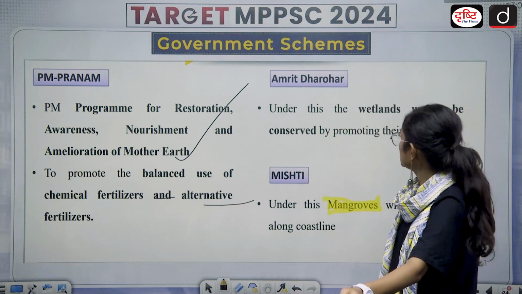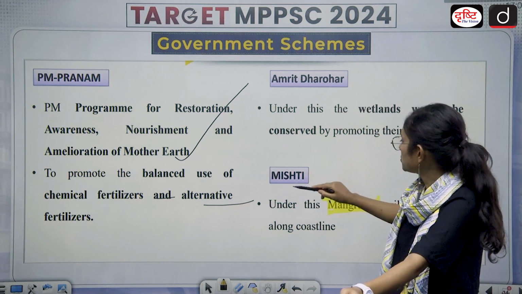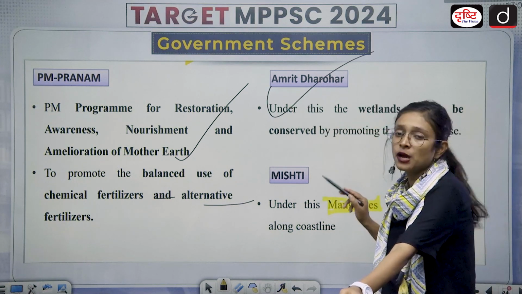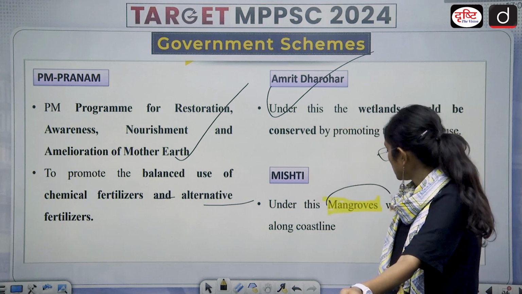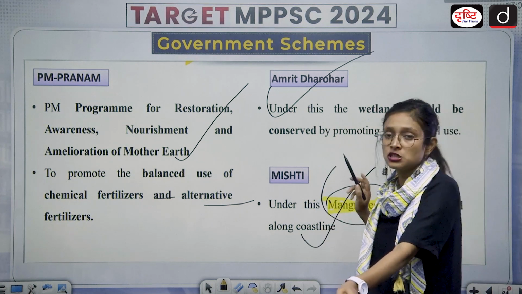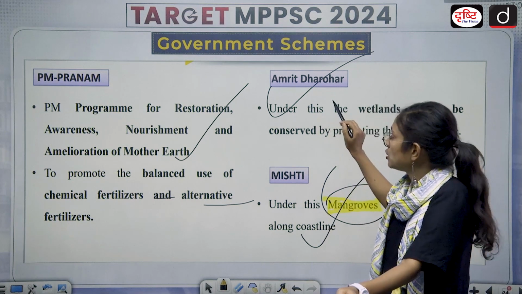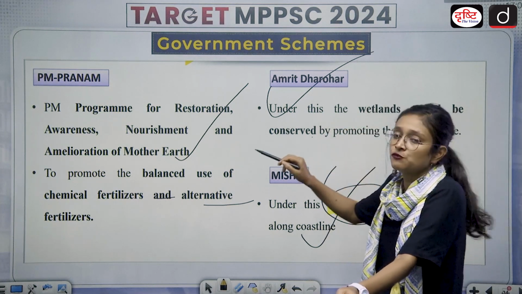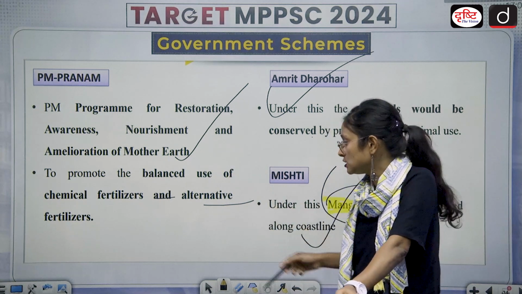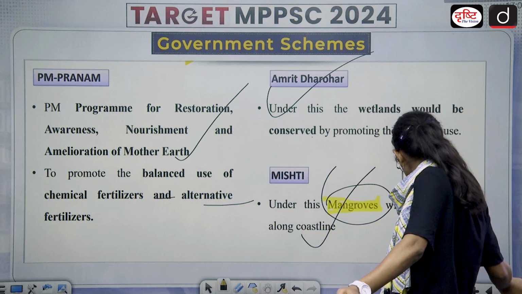Then we have Amrit Dharohar. Under this, the wetlands would be conserved by promoting their optimal use. So Amrit Dharohar is for the wetlands. Then we have MISHTI. It is for the mangroves. Under this, mangroves will be planted along the coastline. So MISHTI is for mangroves, Dharohar is for the wetlands, and Pranam is for Mother Earth, with less use of chemical fertilizers and alternative fertilizers.